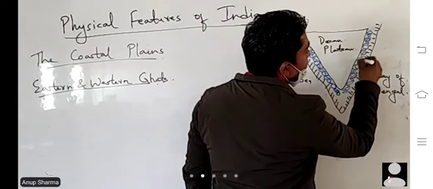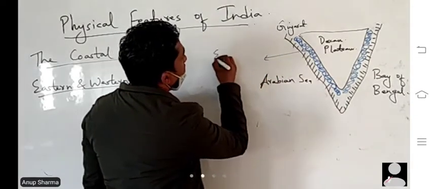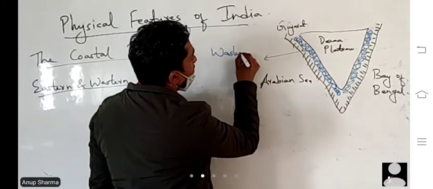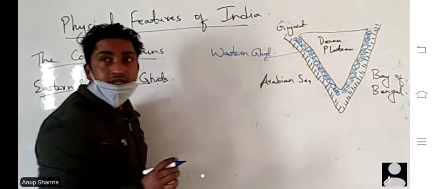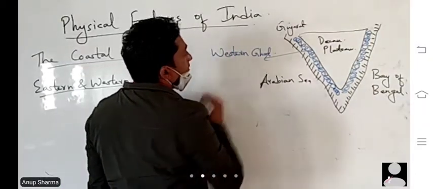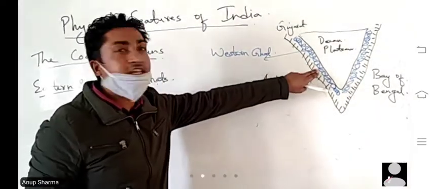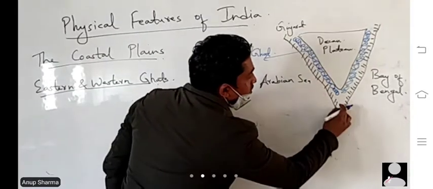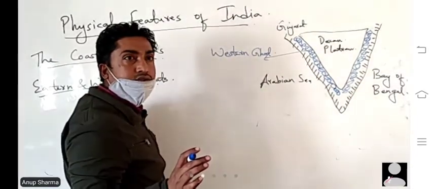So on the left hand side the part is called Western Ghat, which is in between the coastal plains and the Deccan plateau.